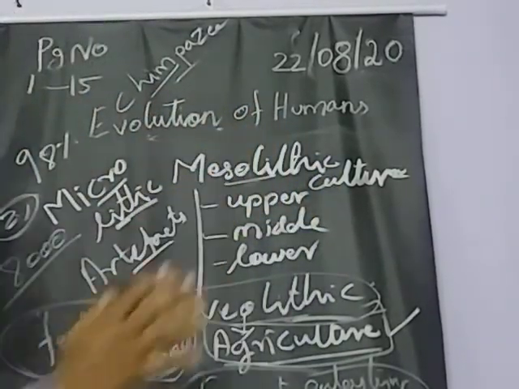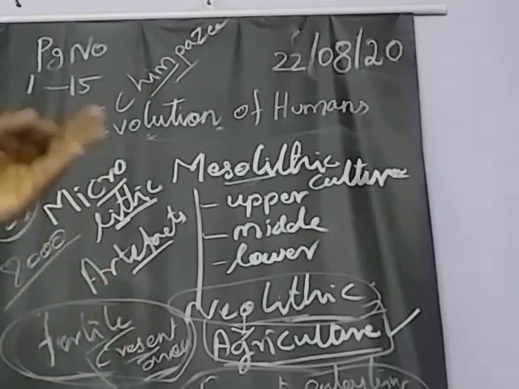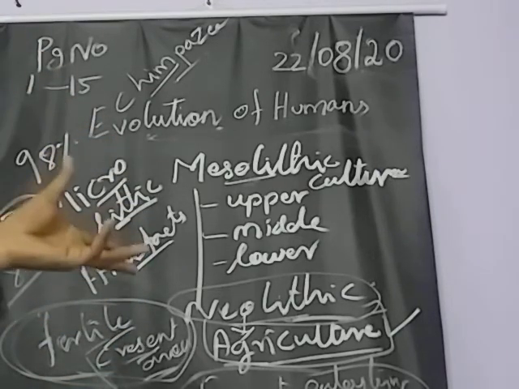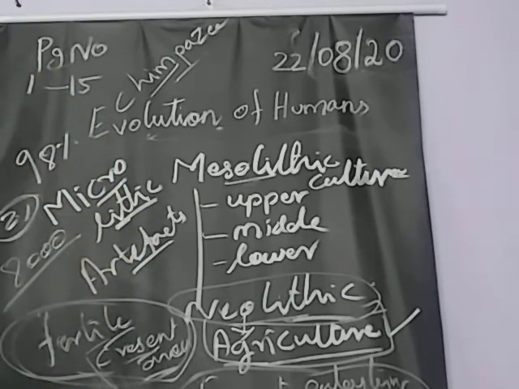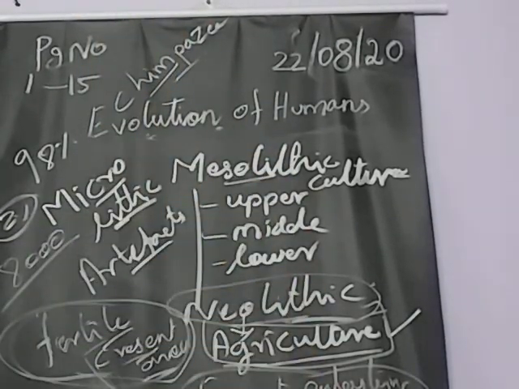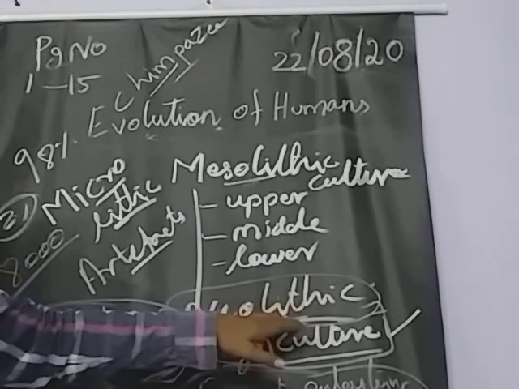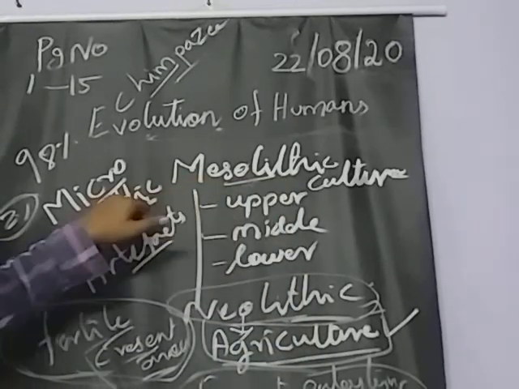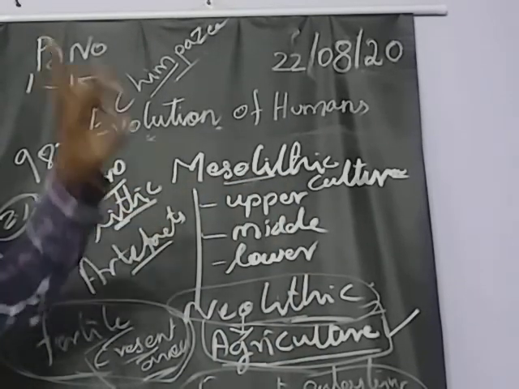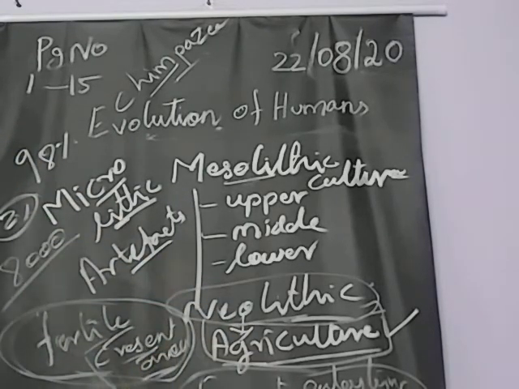So the Stone Age was divided into three cultures: Paleolithic, Mesolithic, Neolithic. The starting stage of the Stone Age is called Paleolithic. The middle stage is called Mesolithic. The last stage is called Neolithic culture. At the last stage of the Stone Age, people started to do agriculture. In the Middle Stone Age, they developed the microlithic. In the Paleolithic culture, they started to use stone as a tool and implemented lithic technology.